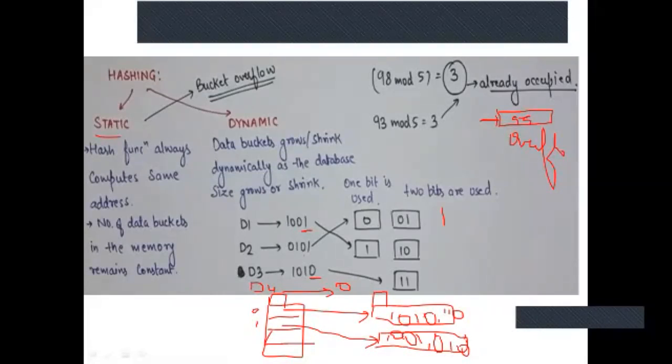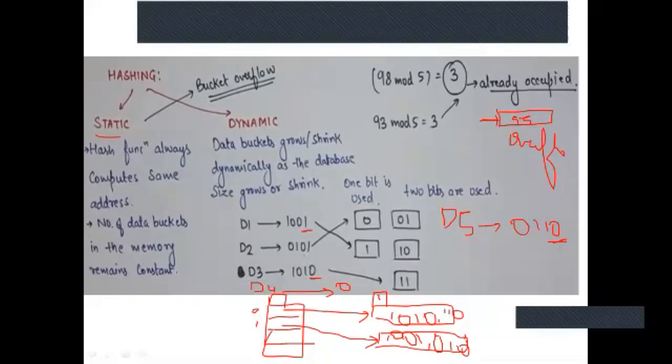Now suppose I have directory D5. This is also going to bucket 0. Now what happens here? We have said that these buckets can store a maximum of 2 values, and they have stored the 2 values. Now one more entry is coming, which has the output 0110. This last bit is 0. So what will I do for bucket 1?